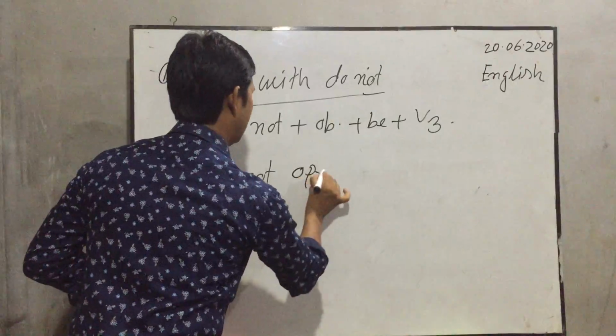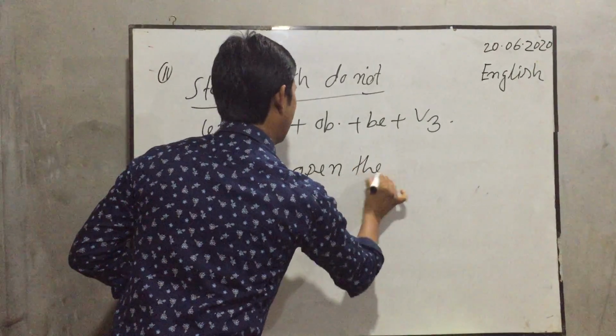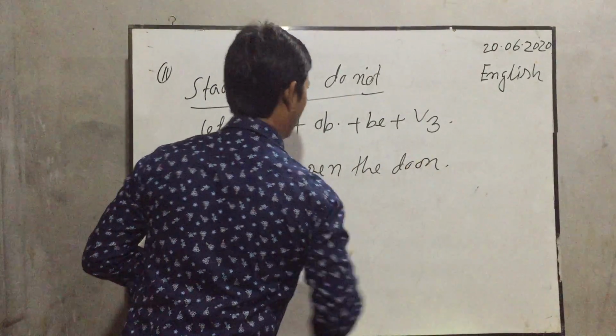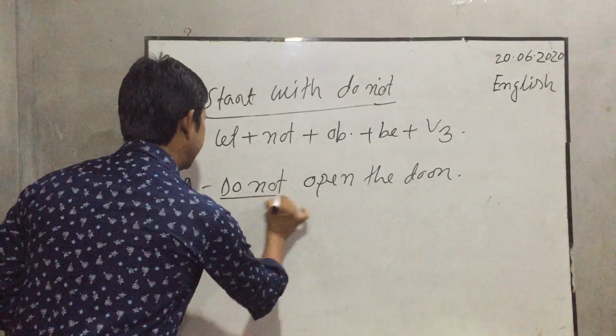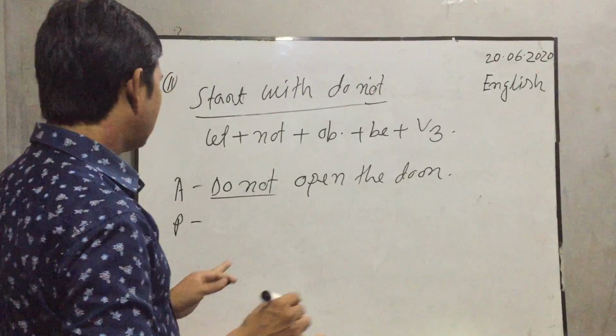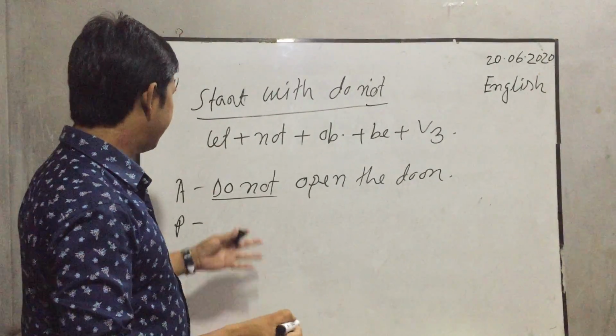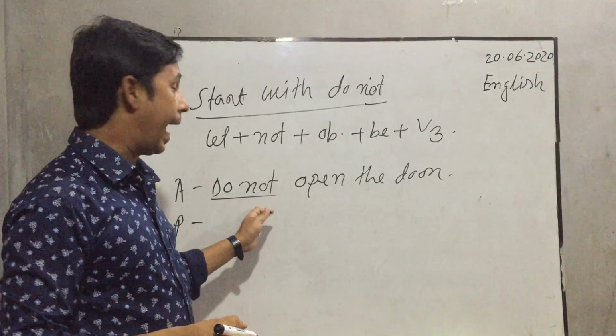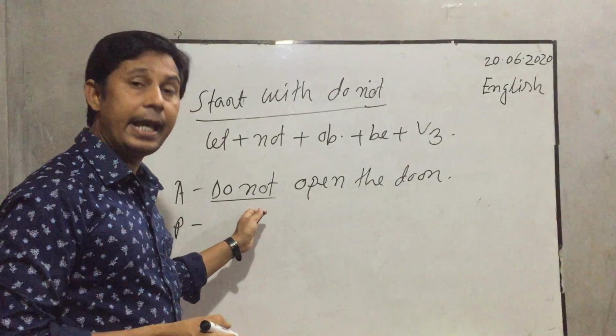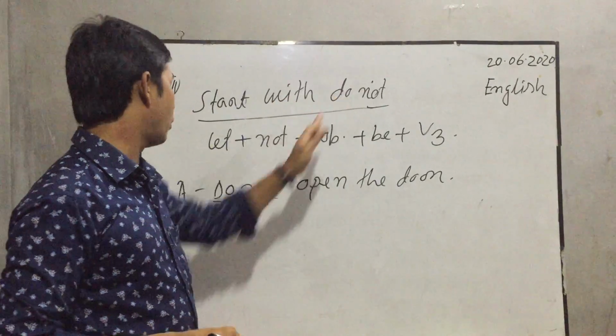Do not open the door. Okay, my dear students, do not open the door. So here is don't. Don't or do not. Don't open the door or do not open the door are the same. This kind of sentence is active voice and it is an imperative sentence. It starts with do not here.